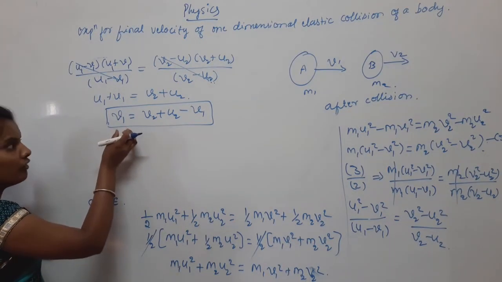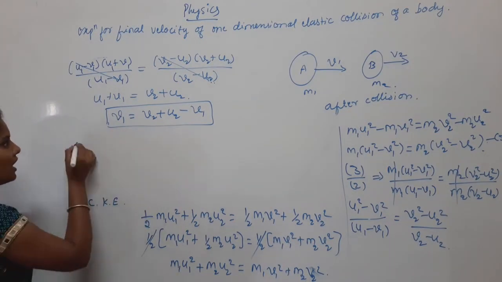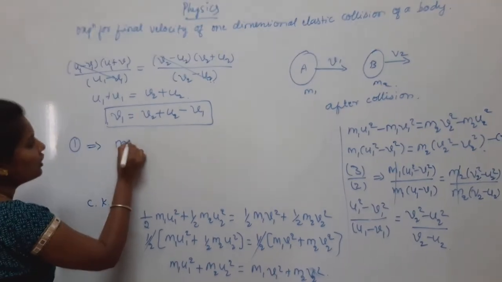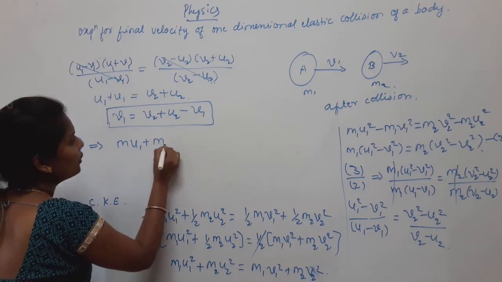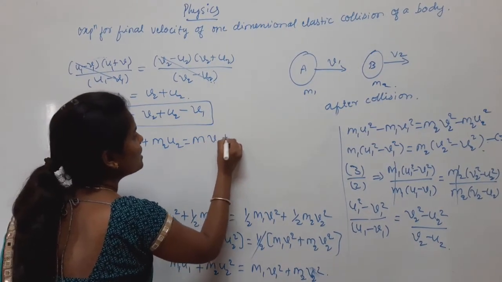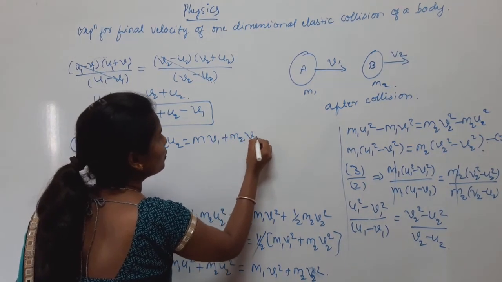We get the value of v1. Substitute this v1 value into equation number 1. Equation number 1 is m1 u1 plus m2 u2 equals m1 v1 plus m2 v2.